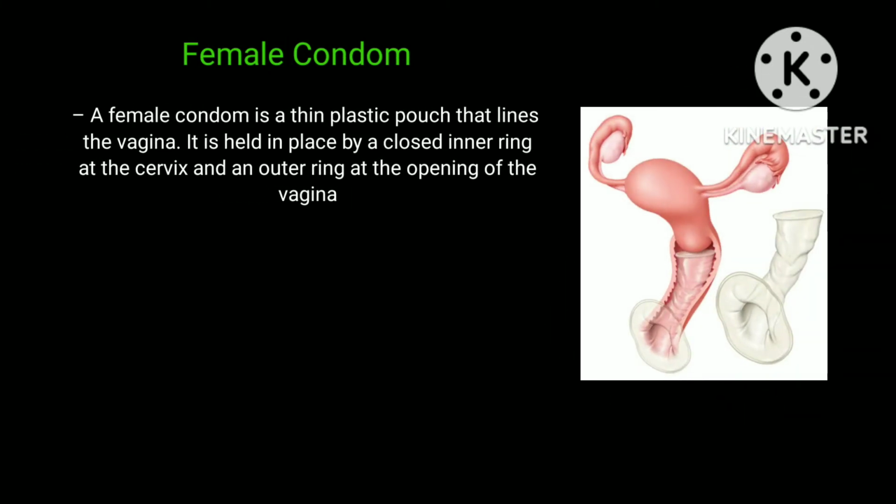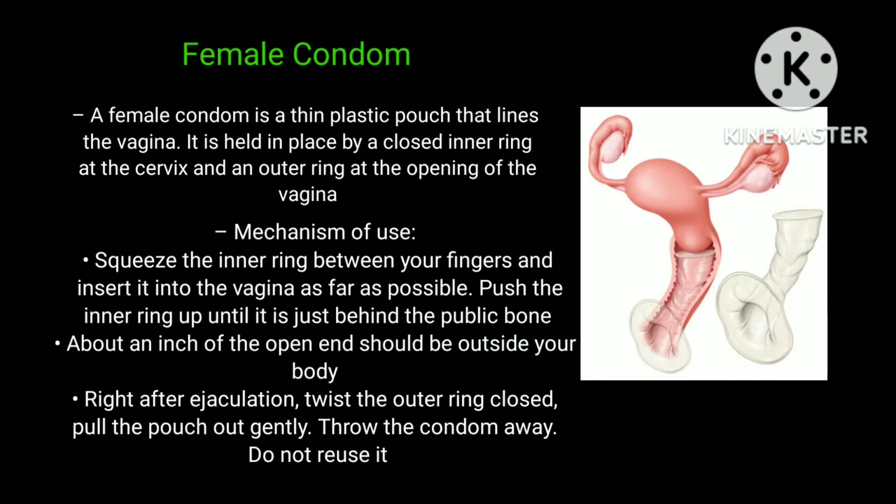Next is the female condom. A female condom is a thin plastic pouch that lines the vagina. It is held in place by a closed inner ring at the cervix and an outer ring at the opening of the vagina. Mechanism of use: squeeze the inner ring between your fingers and insert it into the vagina as far as possible. Push the inner ring up until it is just behind the pelvic bone. About an inch of the open edge should be outside your body.